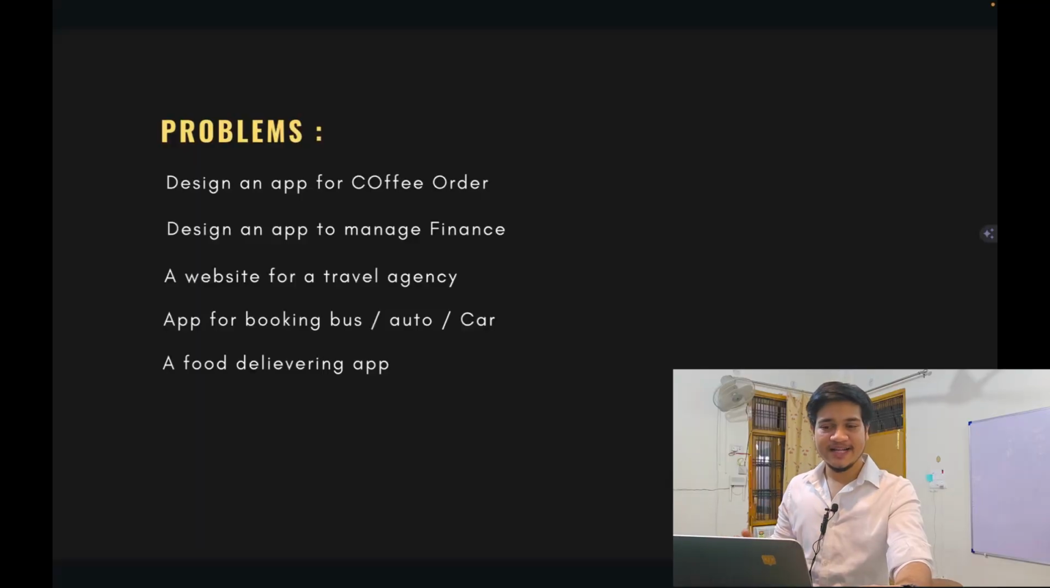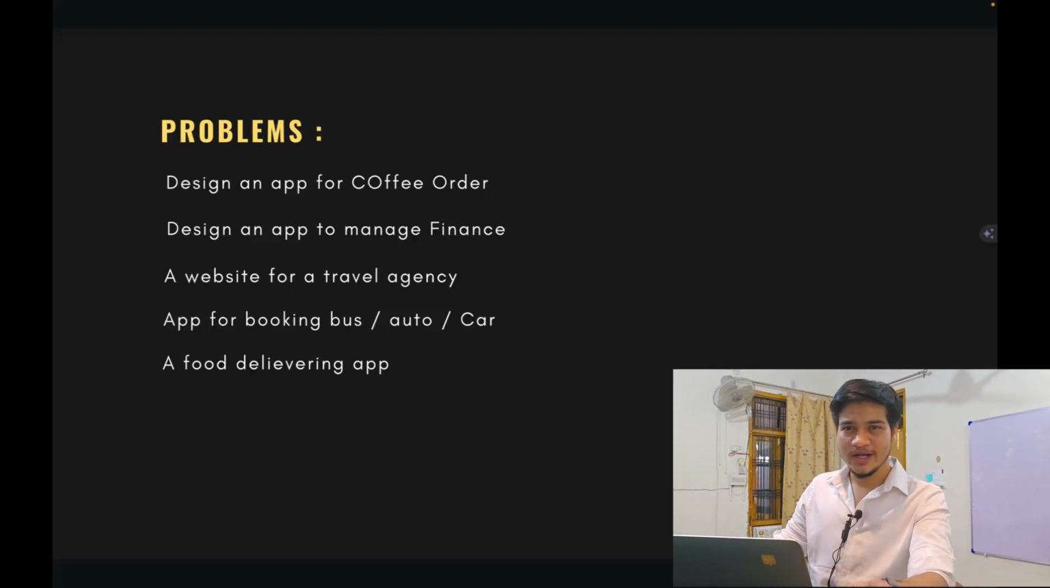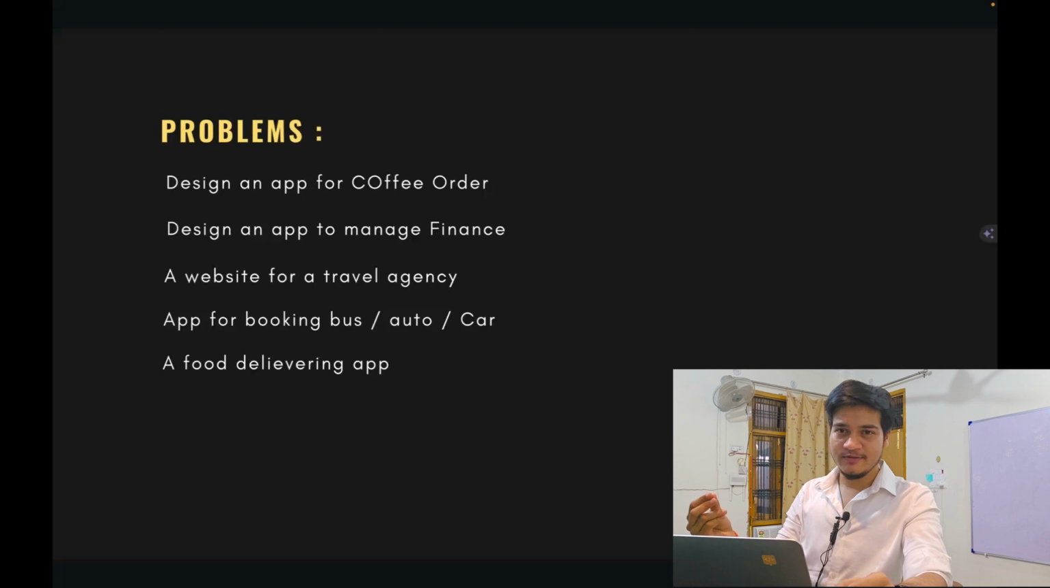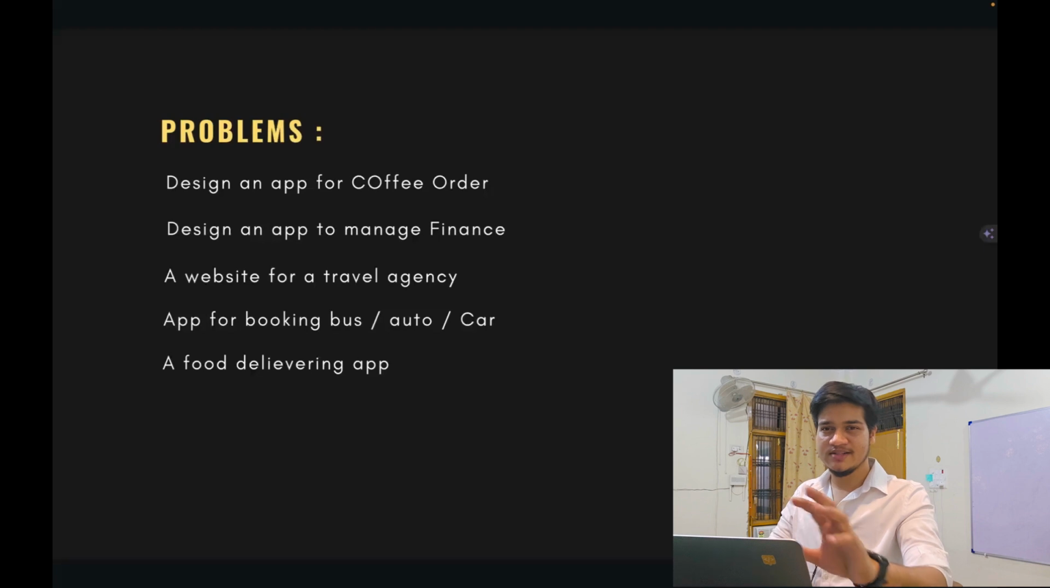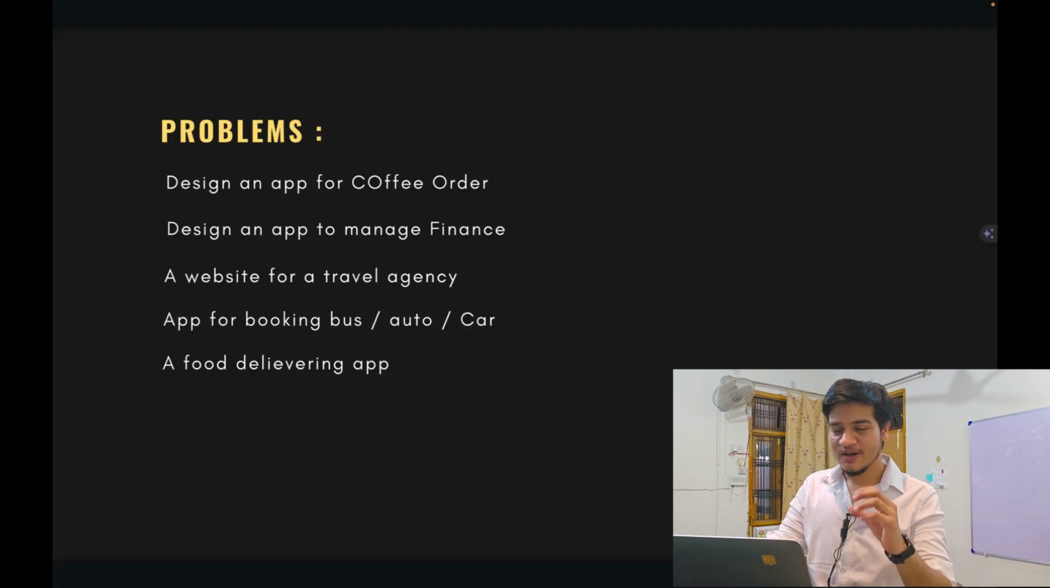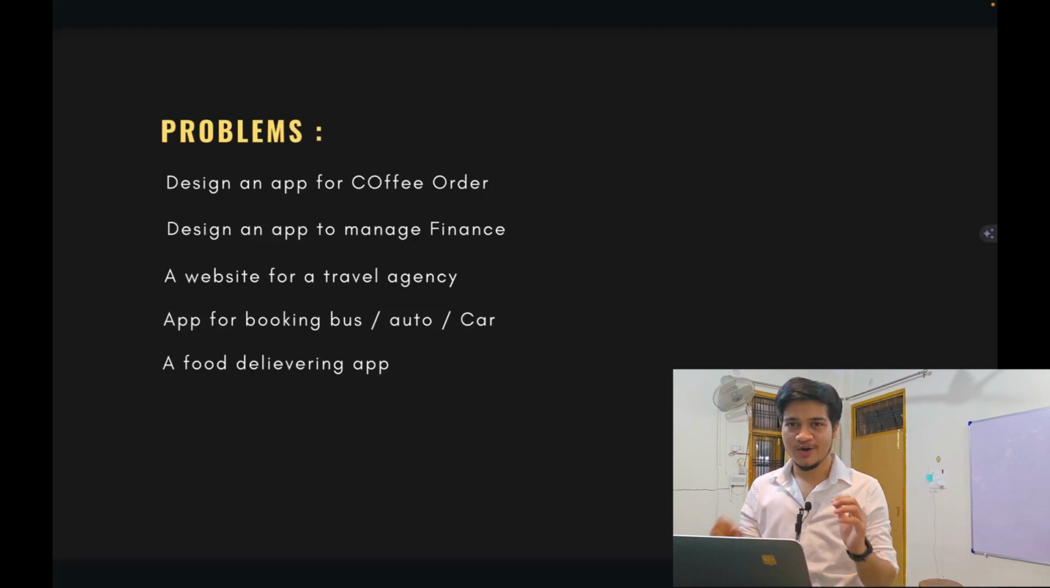First is you can design an app for the coffee order. Okay, so the problem is there are some users who work in an office and they don't want to waste their time standing in line at a coffee shop. So they want to order the coffee and get it delivered within 10-20 minutes, or they get an estimation of the time. Okay, this is how many minutes it will take for your coffee order. After that you can come and take the order. So you have to design an app to order a coffee.